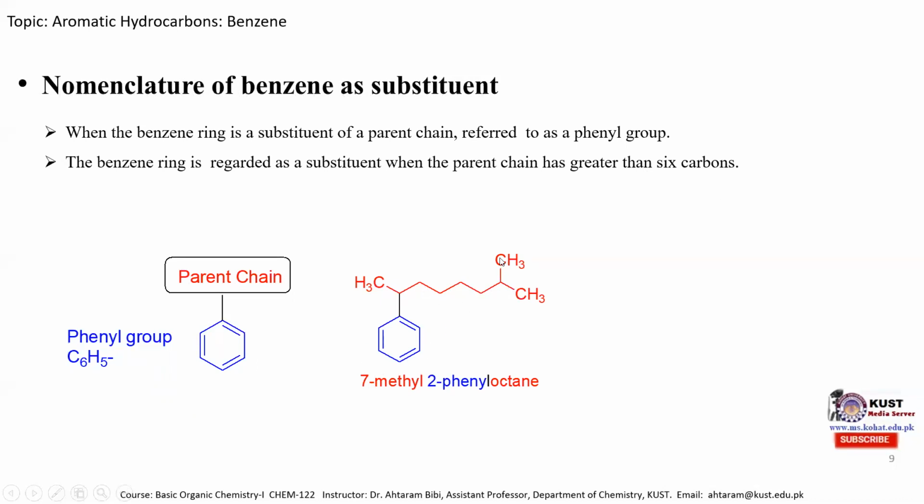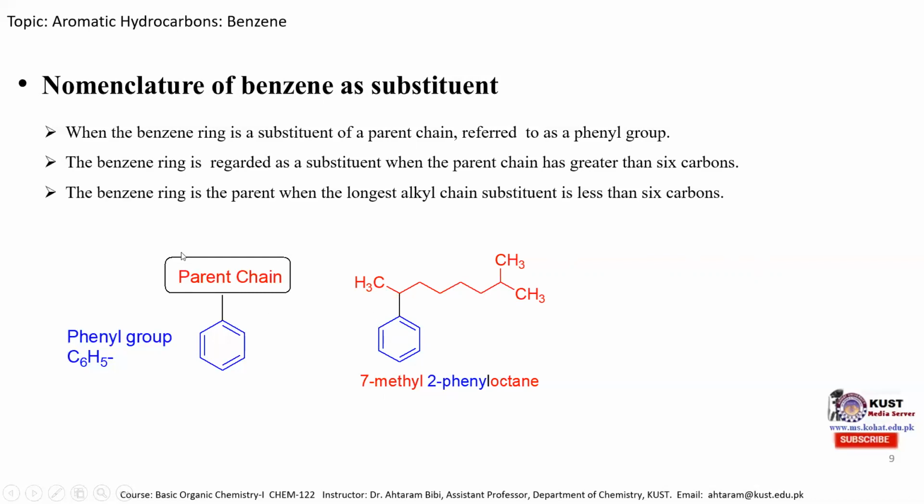So at 7 position is a methyl group, at 2 position is a phenyl group substituent, and it consists of 8 carbon atoms. So the parent name is octane. So its IUPAC name is 7-methyl-2-phenyl octane. And in this case, the parent chain has greater than 6 carbon atoms. Therefore, this chain is considered as the parent chain and phenyl benzene is considered as a substituent.